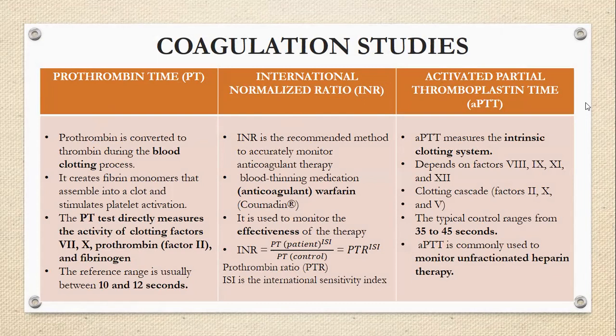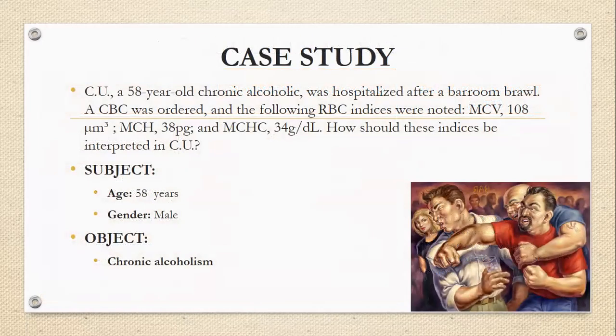Another important test is the activated partial thromboplastin time. There is no need to centrifuge the sample in this. We just take the blood sample in a vial, add some chemical reagent, and measure the seconds it takes for the blood to clot. The control ranges from 35 to 45 seconds.